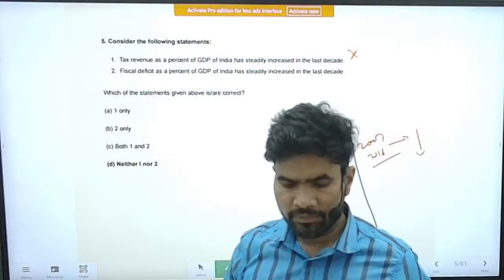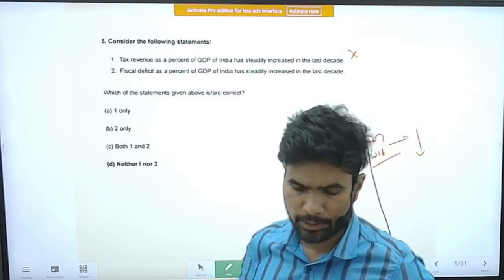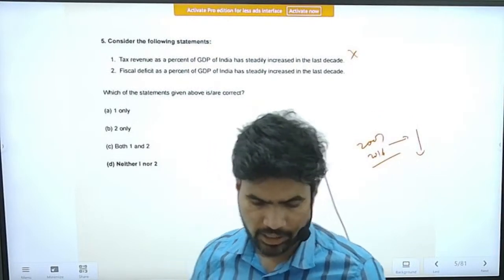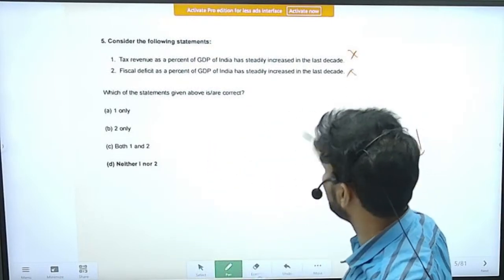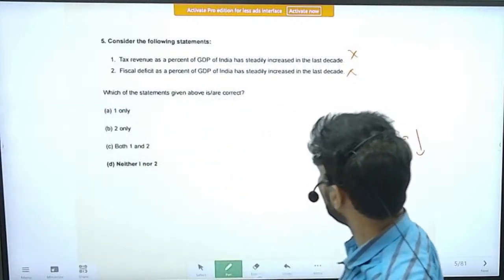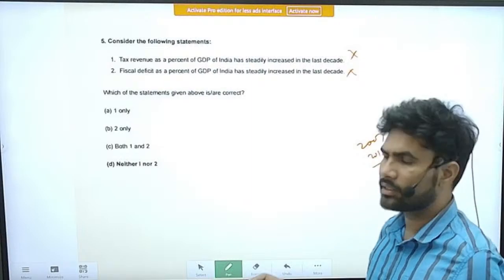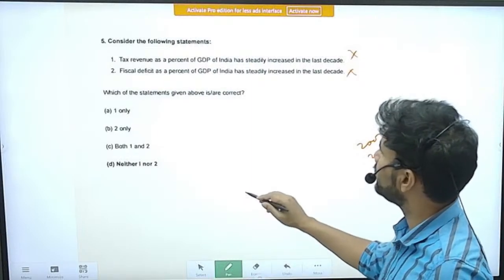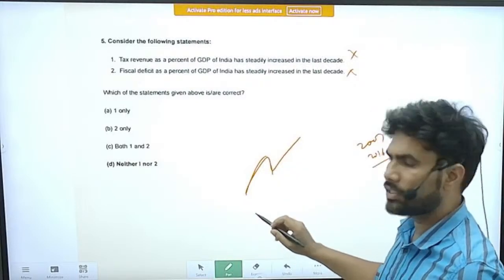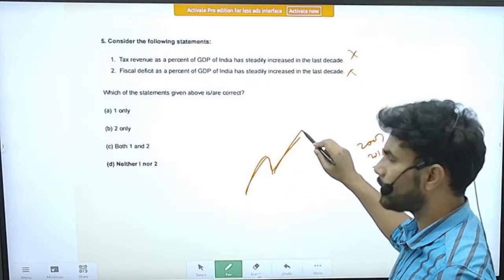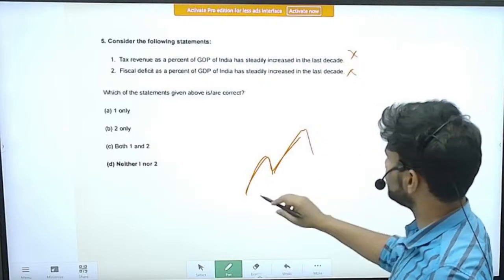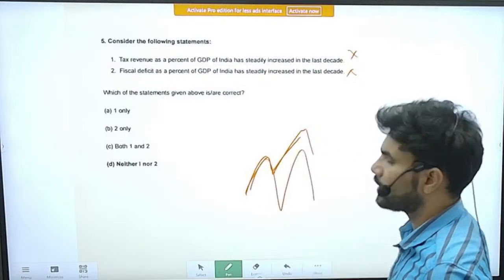Statement 2, fiscal deficit as a percentage of GDP of India has steadily increased in the last decade. This is also incorrect. Fiscal deficit of India has increased in certain periods, but that is not a steady increase. Sometimes it was increasing, sometimes it was going down, again sometimes it increased, sometimes it went down. So whatever the increase is there, that is not a steady increase.